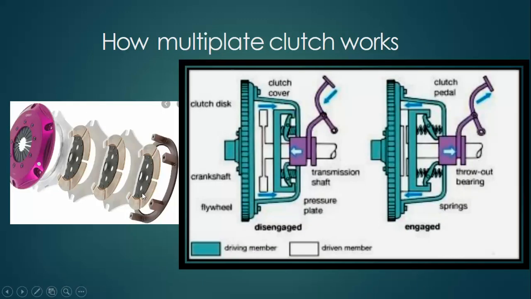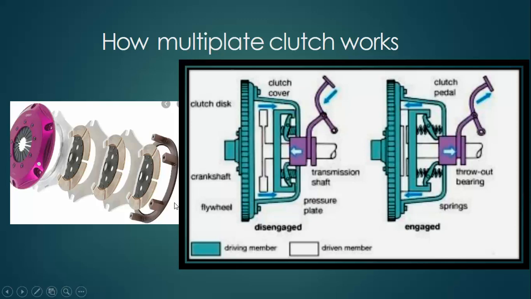Now let's see how the multi-plate clutch works. The action of the multi-plate clutch is similar to the single plate clutch. The only main difference is that we have multiple frictional plates in the multi-plate clutch.